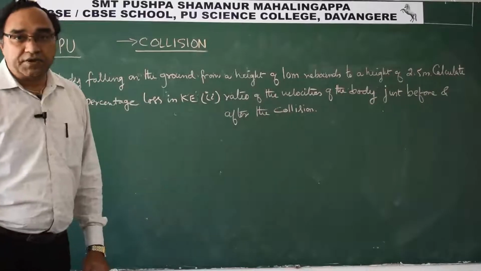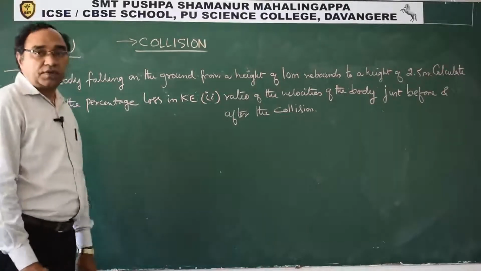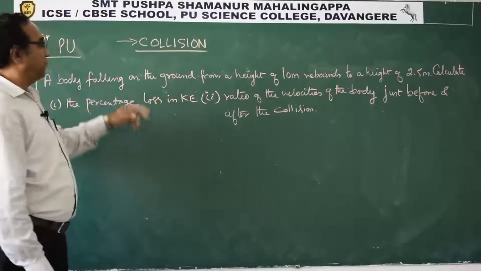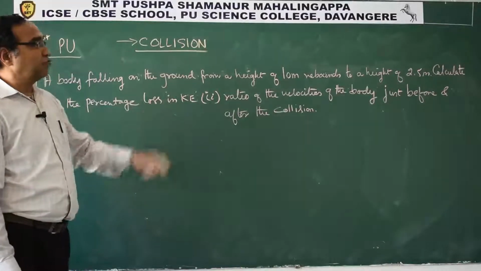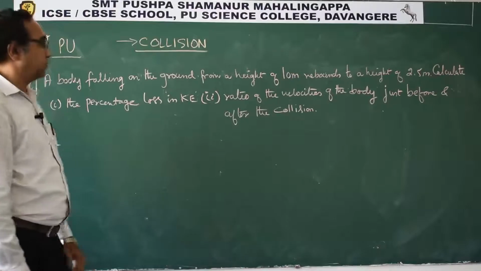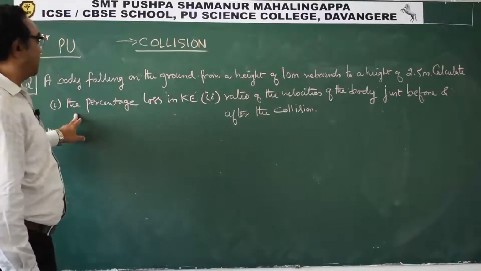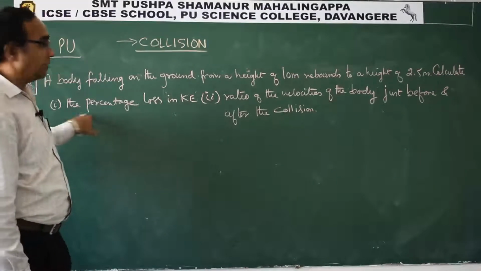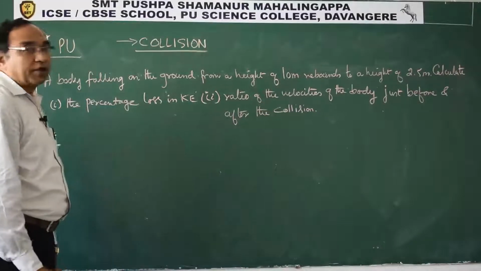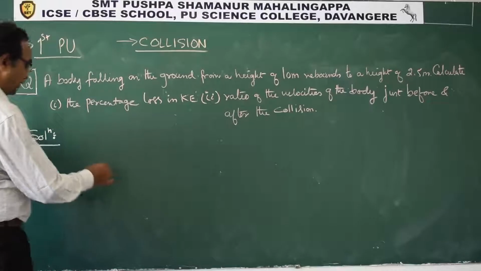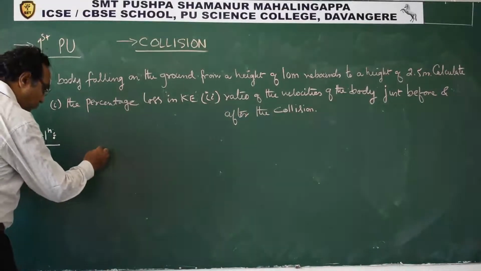Now students, let us take one more conceptual question. The question reads like this. A body falling on the ground from a height of 10 meter rebounds to a height of 2.5 meter. Calculate first part, percentage loss in the kinetic energy, ratio of the velocities of the body just before and after collision. See, if you see this question in the form of a diagram,